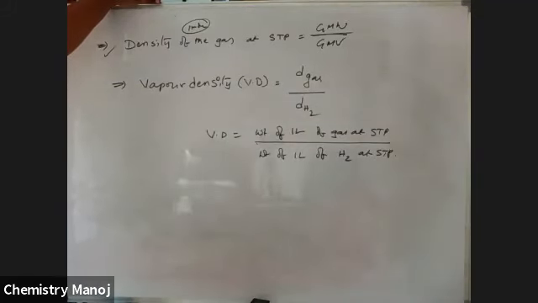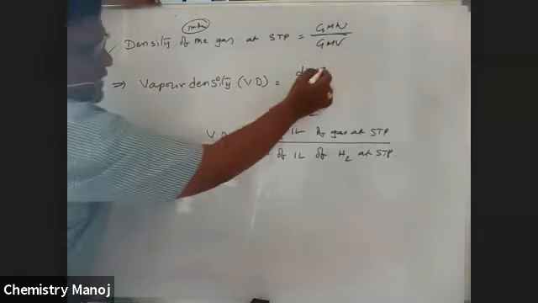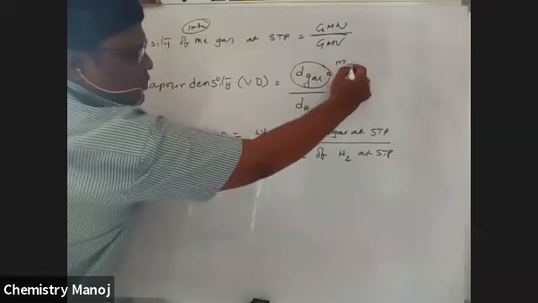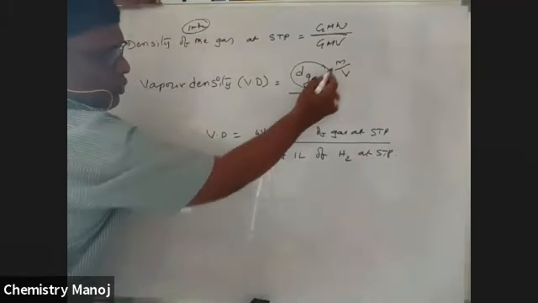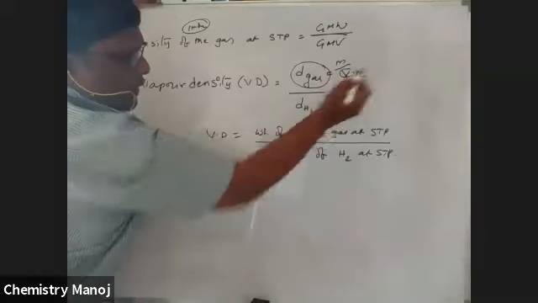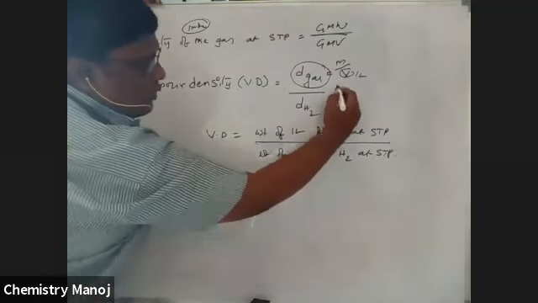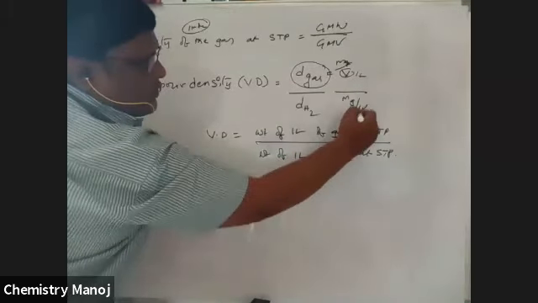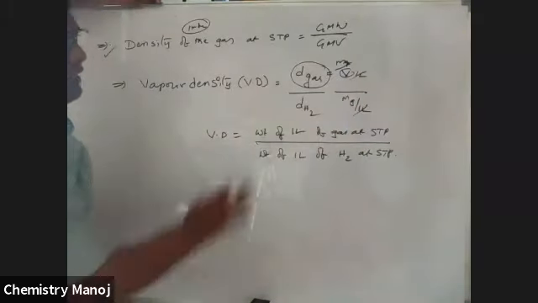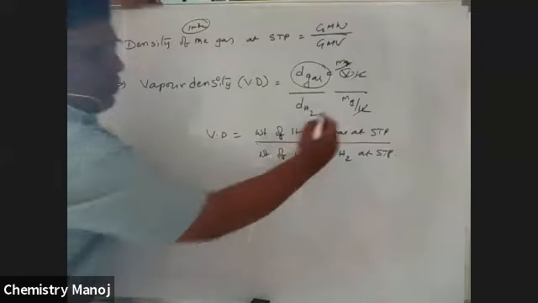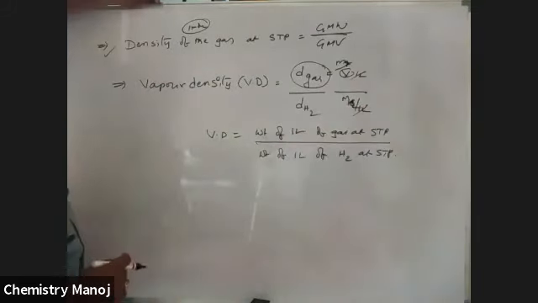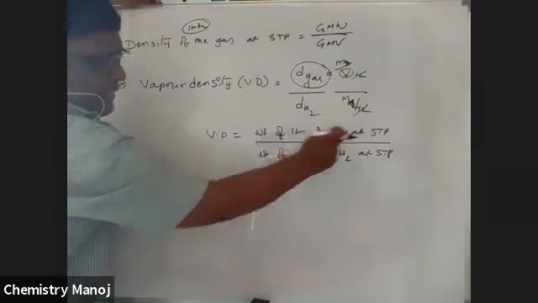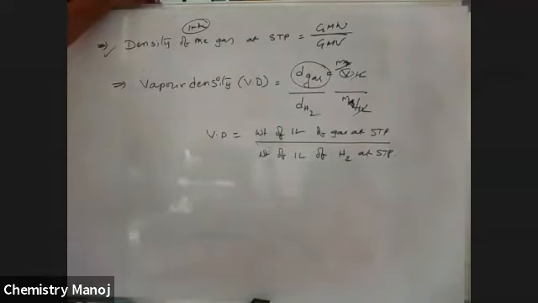So weights are given to you: the weight of 1 liter of gas at STP. Because density is nothing but mass per volume, with volume equal to 1 liter, here also it is the mass of gas per 1 liter. This 1 liter gets cancelled, so it is the mass of the gas by the mass of hydrogen. That is, the weight of 1 liter of gas at STP by the weight of 1 liter of hydrogen at STP. So this is another way to calculate vapor density.